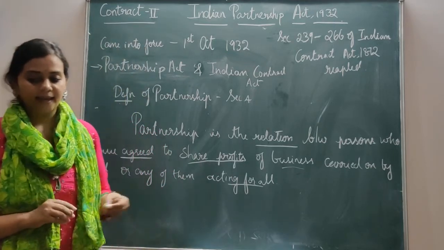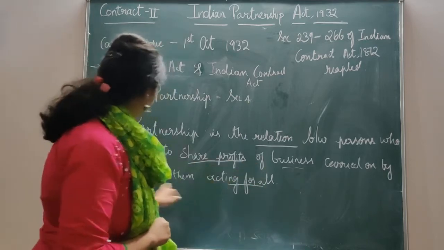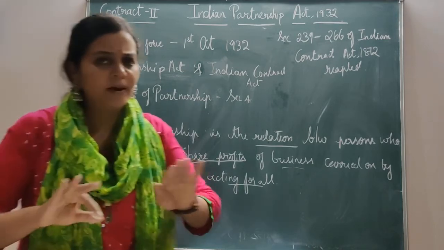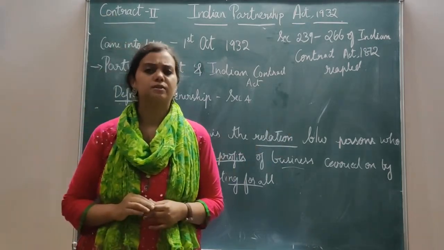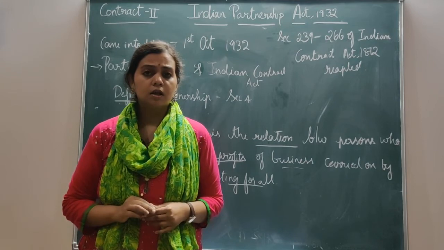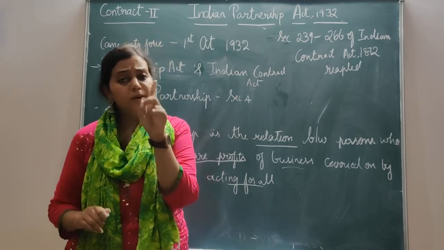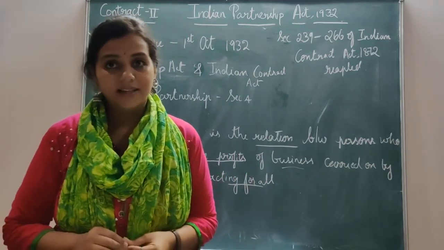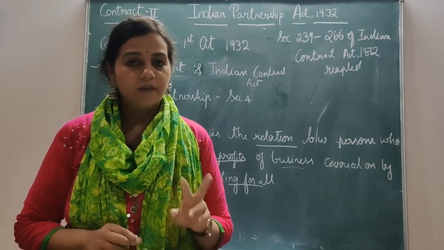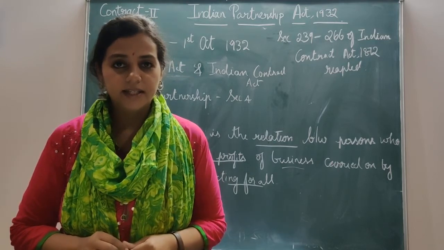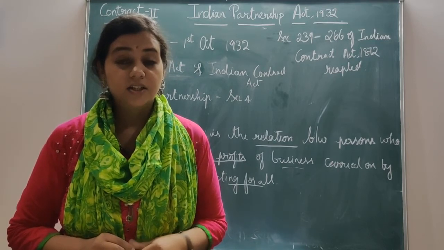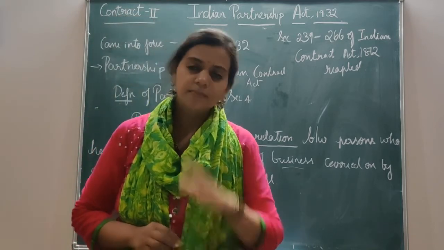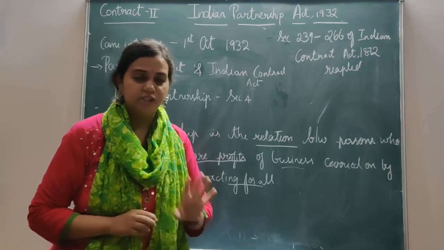Clear? Then it may be carried on by all or anyone acting for all. So it can be carried on by all the persons who are there in the business, or it can be only one person who is acting on behalf of the other persons who have authorized. Now when I say other persons have authorized, you can connect it to the agency relationship, right? We'll be discussing it further anyhow. Now let's just consider this definition, that's all.